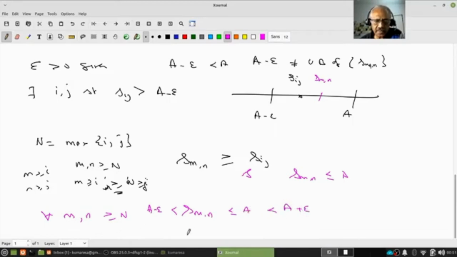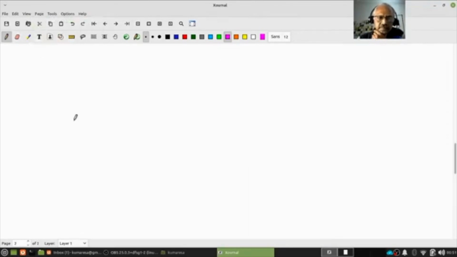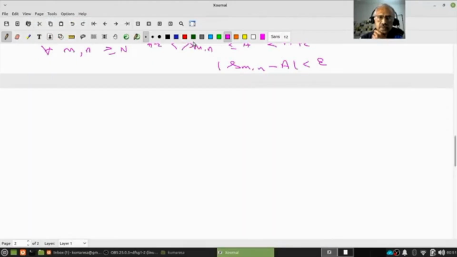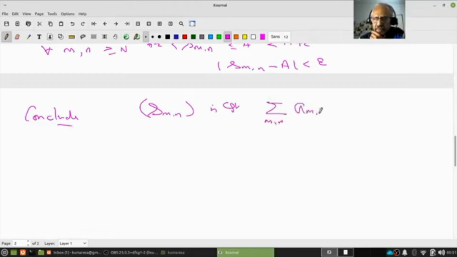That means for all m, n greater than or equal to N, the distance between S_mn and A is less than epsilon. So hence we conclude S_mn is convergent, and the double series of a_mn is nothing other than the LUB of S_mn. This is exactly analogous to ordinary infinite series.